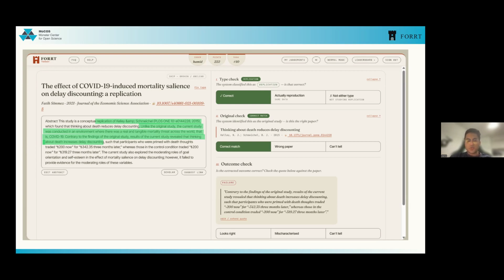If you need to say this wasn't the original study, or you thought this is not right, you could say it's a wrong paper, and you could enter your suggestion, or you can just skip that if you couldn't find any suggestion but you were sure that this wasn't the original study. We would check that in the background and make sure that the right study would be picked for this. And the last thing would be the outcome check.